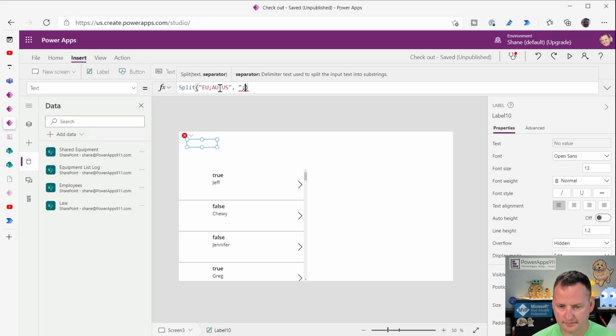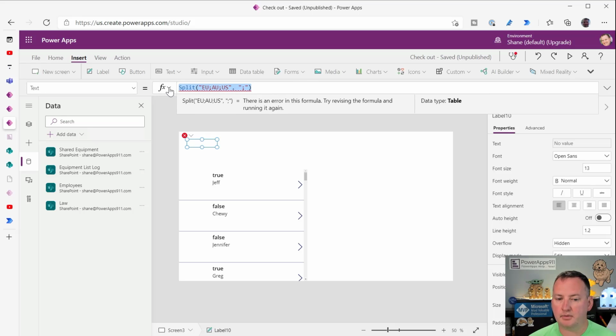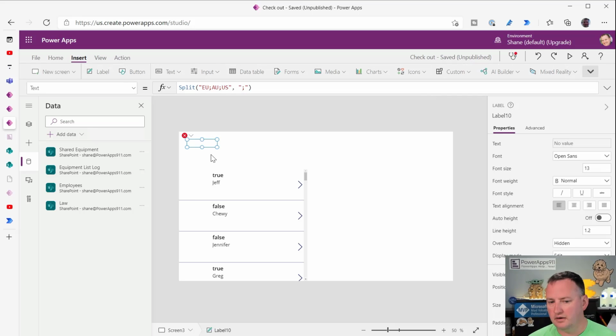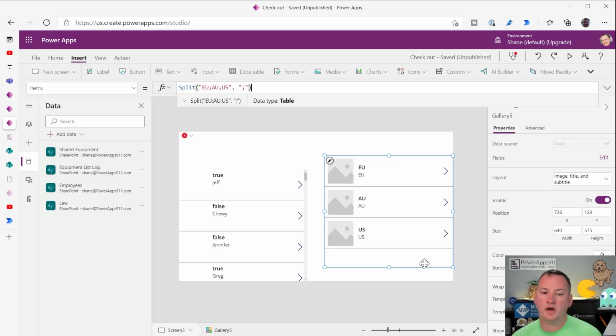Oh, I didn't close it. So then this would create a single column table. All right, so we'll put that in a drop down, or we'll put it in its own gallery. Easy enough. So you can see it. We'll just put that right here. And now you get EU, AU, and US. So being able to move back and forth between a string and a table, it's really just about Split and Concat most of the time. So good, solid question there.